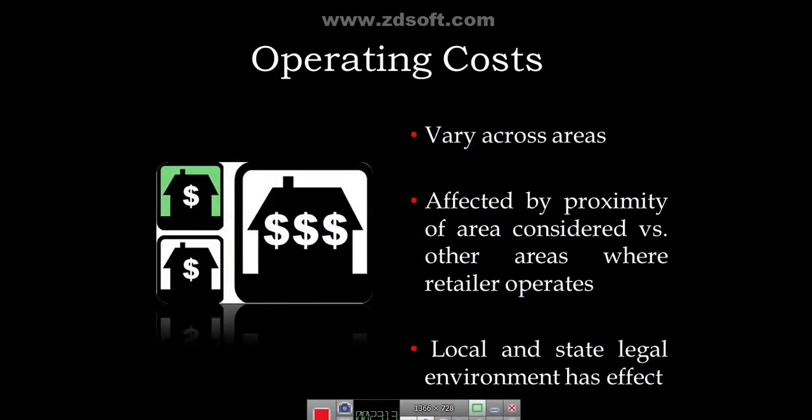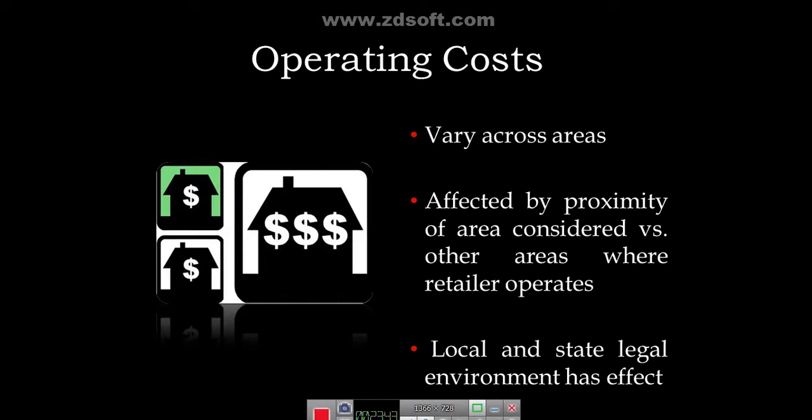Then operating costs. A very simple example of this: say you want to buy a small piece of land in the most busy market area, and you also want to buy a site slightly away from the city. Which one will be expensive? Definitely the site in the market area. It is a commercial area. Even for a small store, the rent, or if you want to buy the site, will be very expensive. So that is what you can understand.